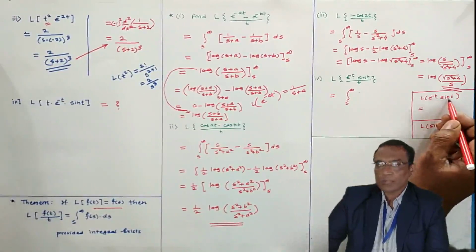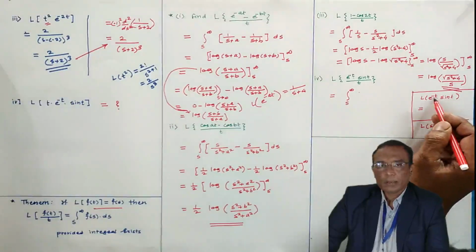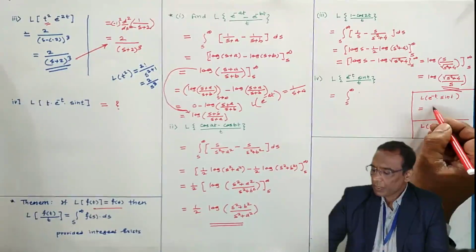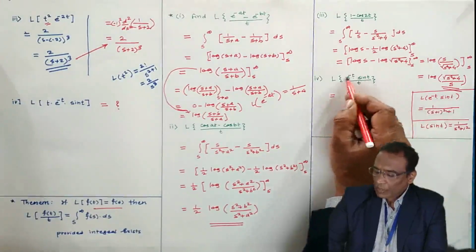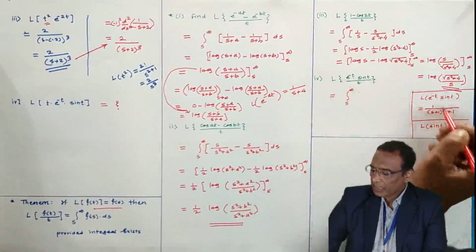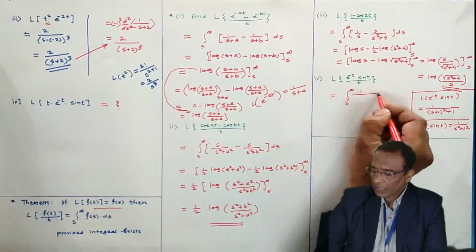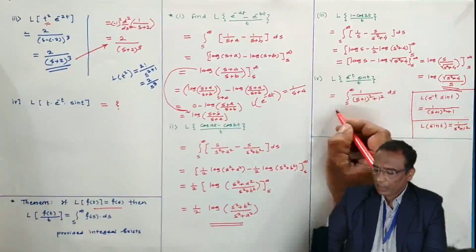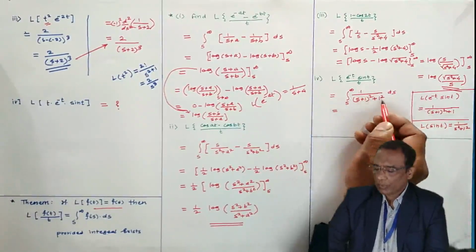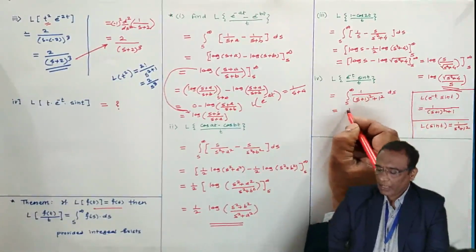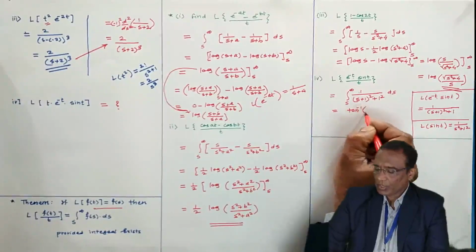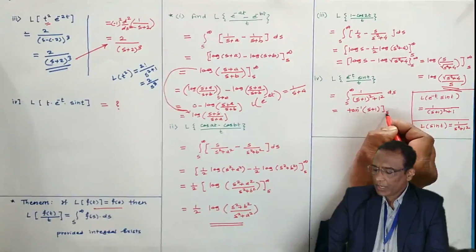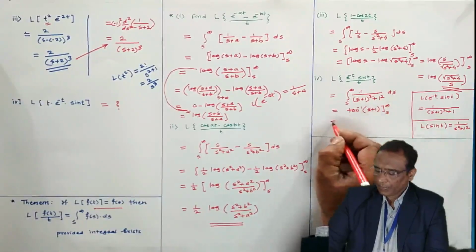In the Laplace of sin t, using the shifting theorem, replace s by s plus 1. Now the Laplace of e to the power minus t sin t is this one. This must be integrated in the limits s to infinity. Now integration of 1 by s square plus a square is tan inverse of, integration of this is what? Tan inverse of s plus 1. Lower limit is s, upper limit is infinity.